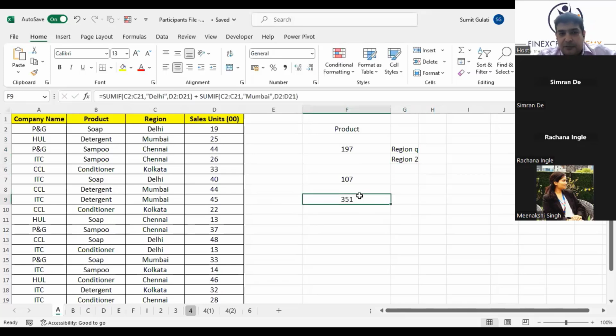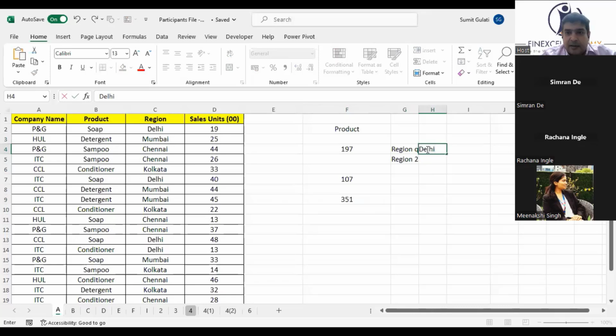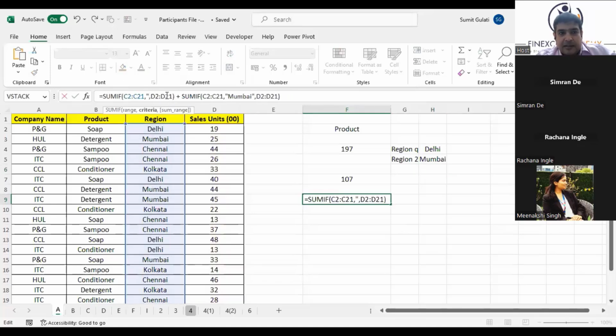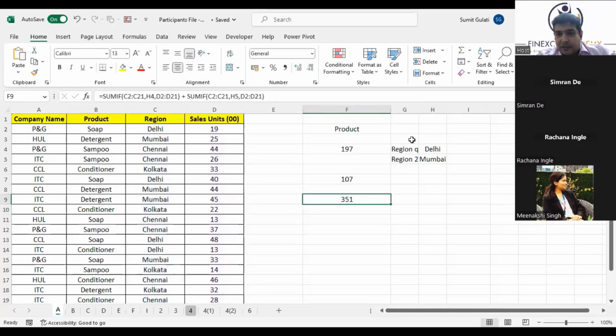Then within this formula, instead of writing Delhi here, and Mumbai here, what would have been better? Instead of writing it like this, I could have linked it to Delhi and linked this to Mumbai. Just have a look if you understand what I am saying. This would have given me the same answer.